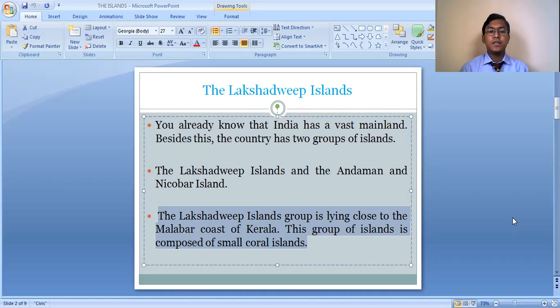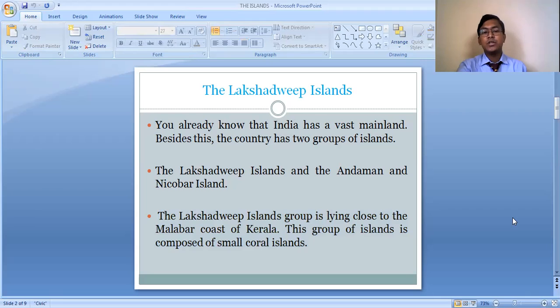This island group is made up of small coral islands. Okay, it is mainly made up of the coral deposits. The coral formation takes place in the oceans. This island group has been formed because of the coral deposits and coral formations. So we can say that the Lakshadweep Island group is coral in origin.